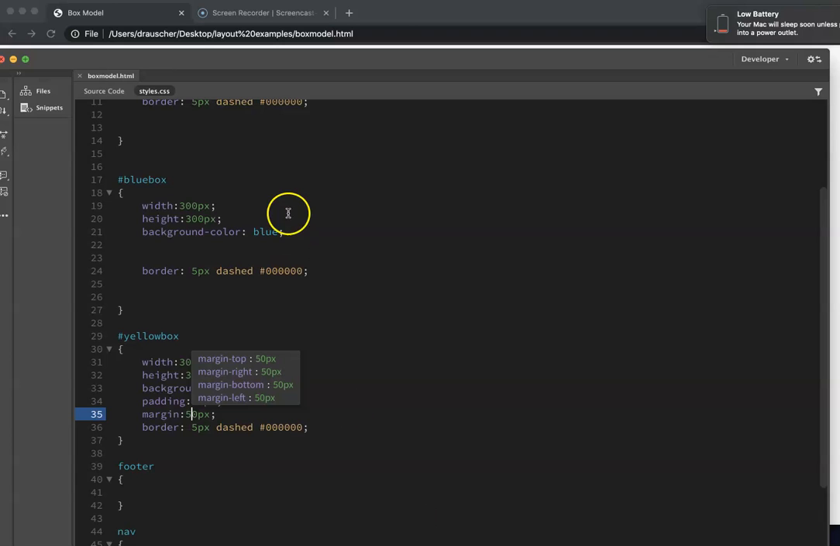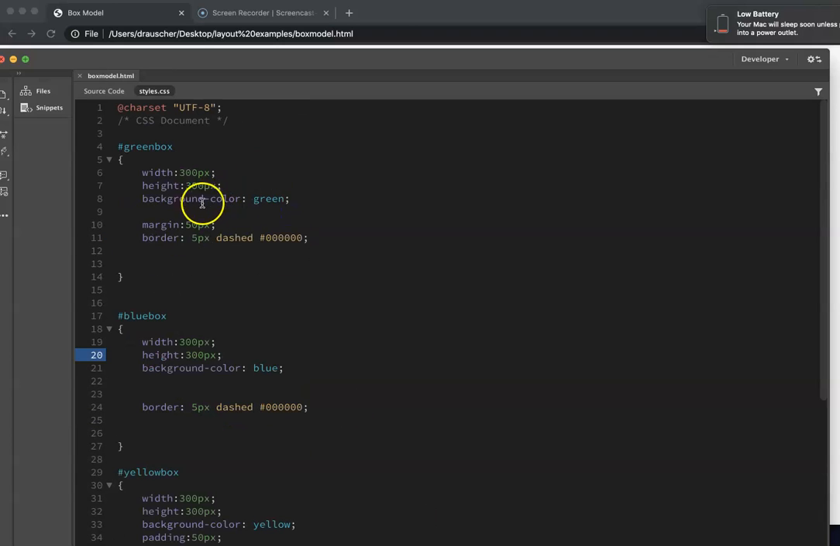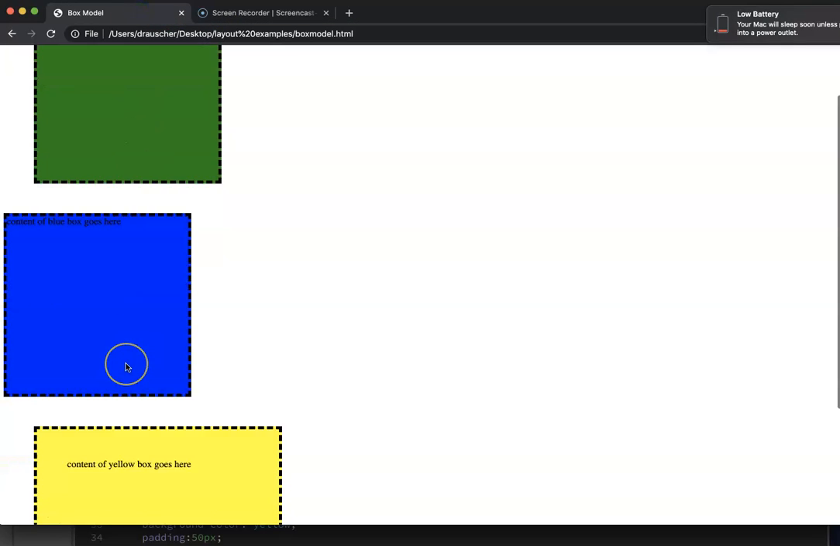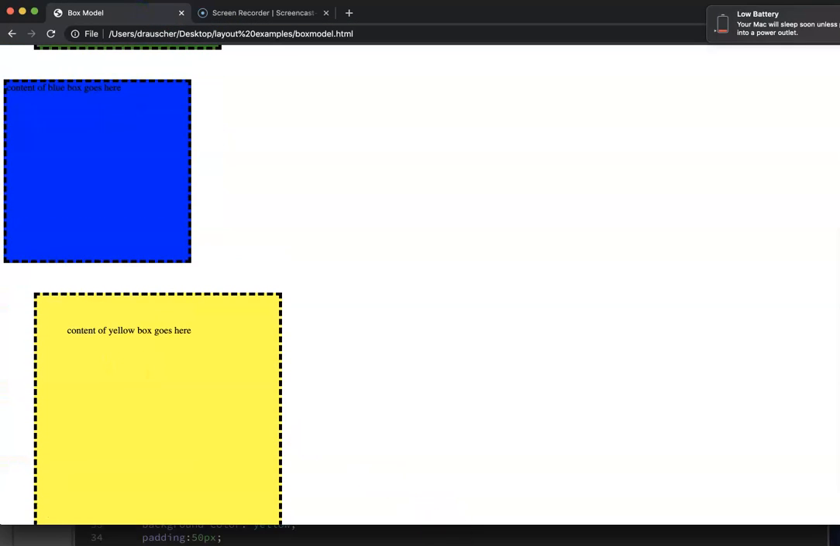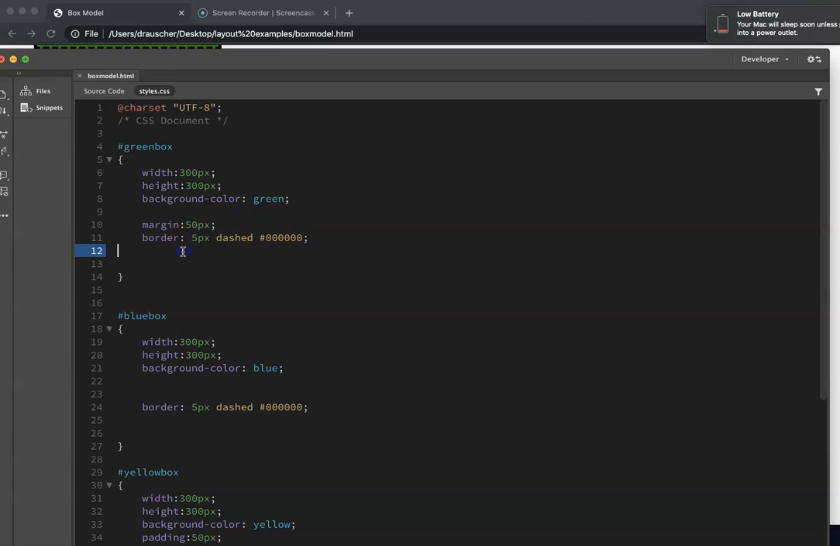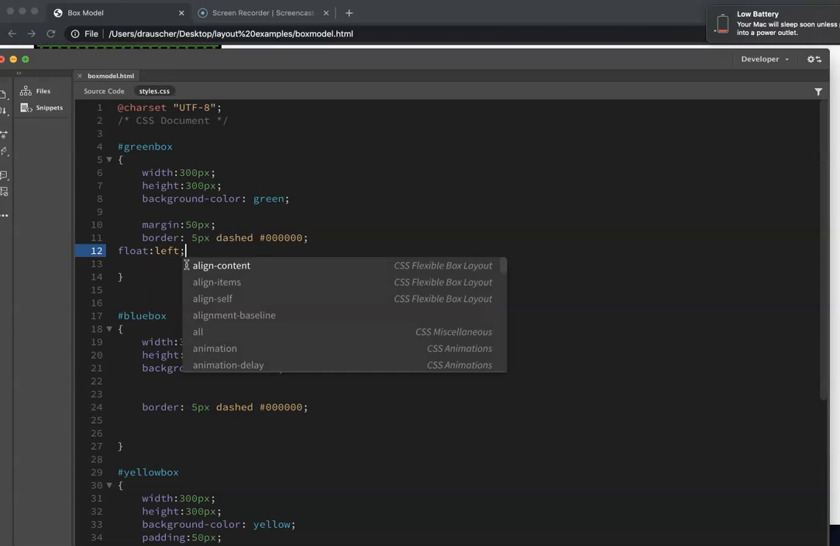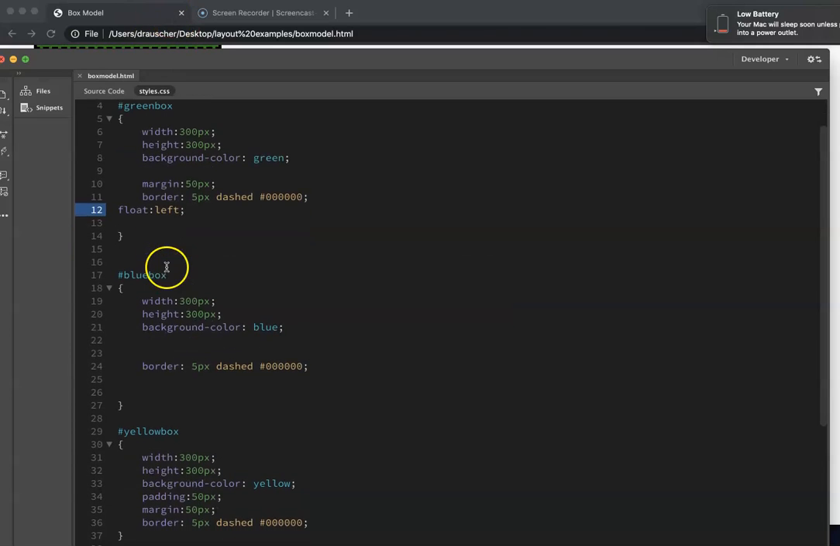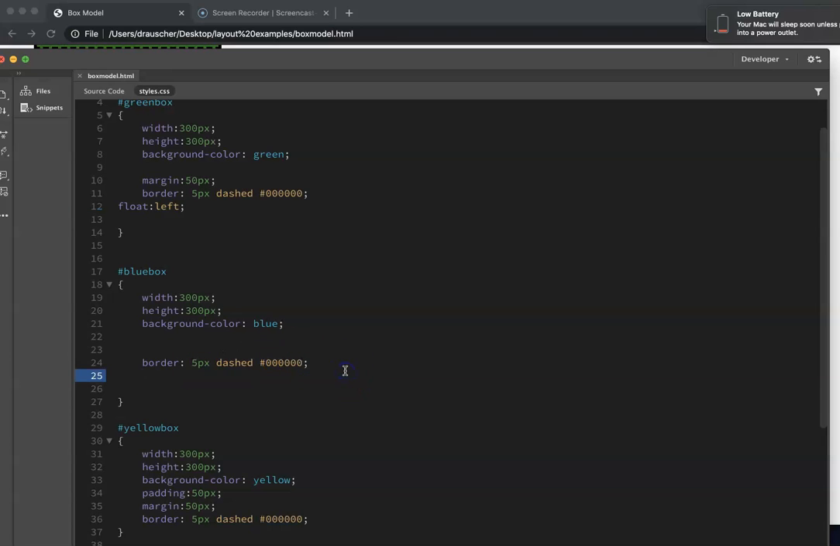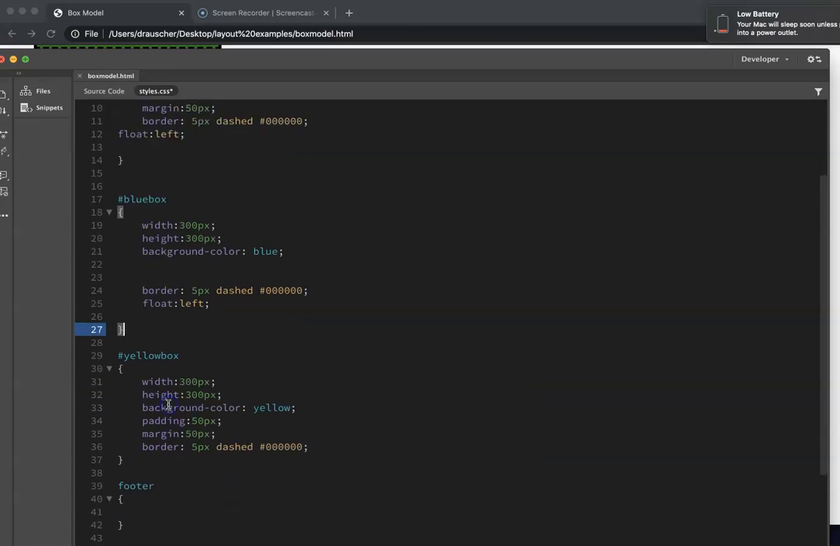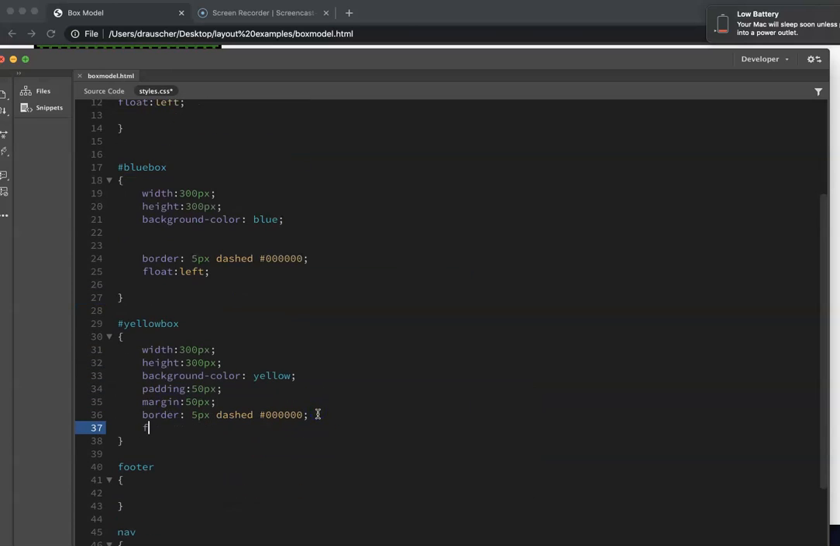So if I go in here and I want to take my green box, so right now I've got a green box, a blue box, and a yellow box. And if I want to float all of these, so if I say float left on my green box, and let's go ahead and float all of them left. So I'm going to float left on my blue box, and I'm going to float left on my yellow box.